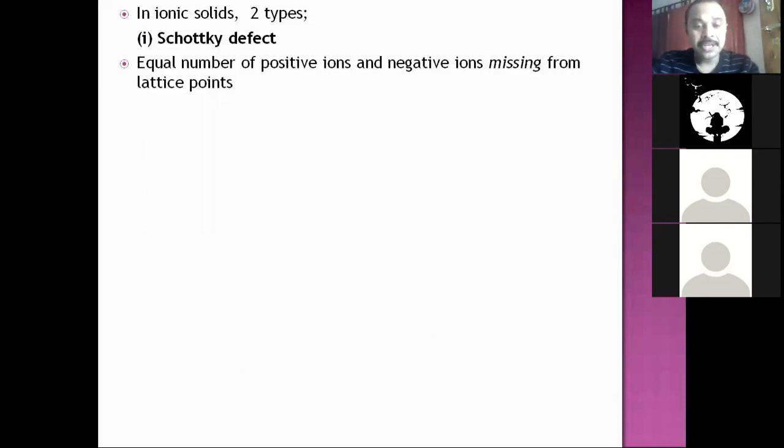So for that, equal numbers of positive and negative ions have to be missed out. It always happens like that. So if one cation is missing, equally one anion will also be missing. It may be one anion or one negative charge. That is what we need to mention. So if one cation is missing, one anion would also be missing, so that electrically it all becomes neutral.